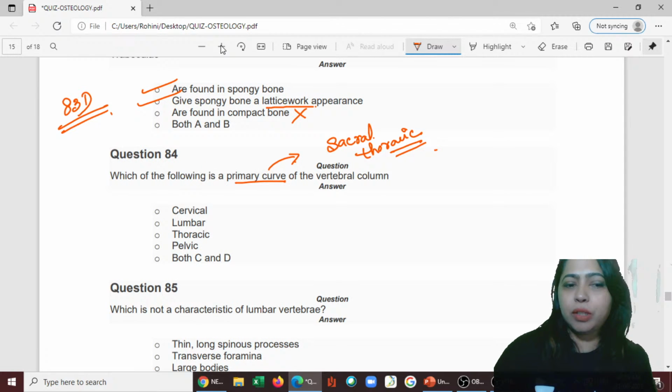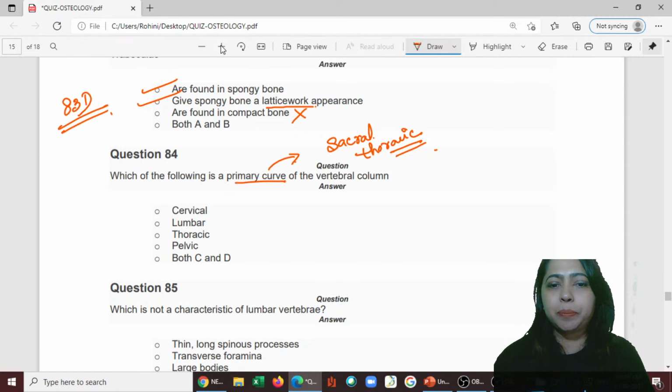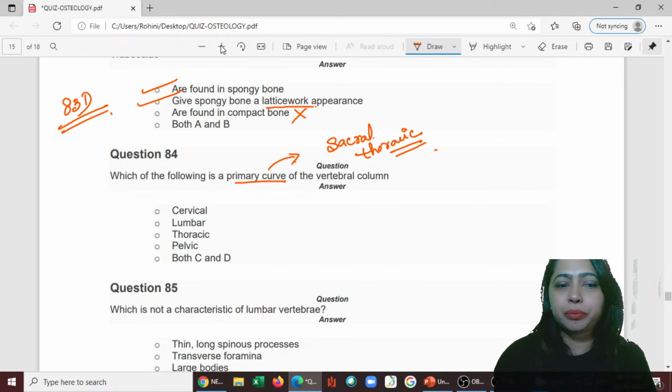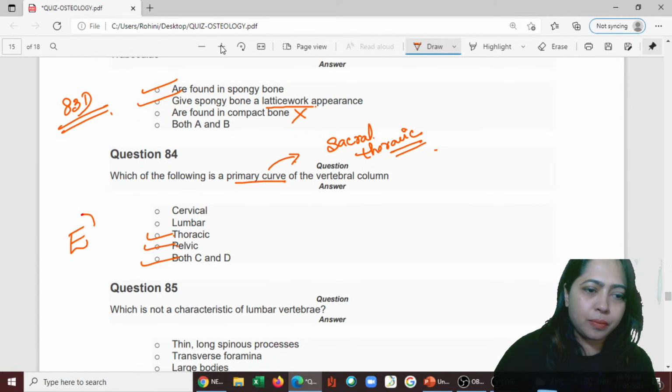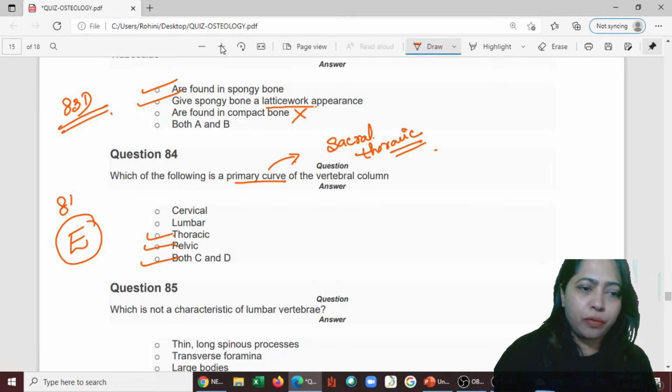So here we just mark the sacral, also called the pelvic, and thoracic. So it is C and D. The answer is E. 84 is E.